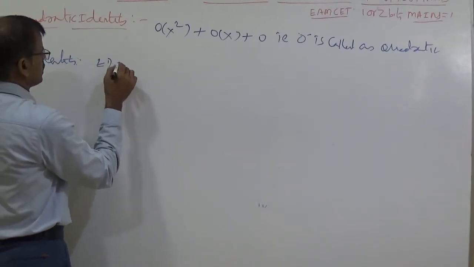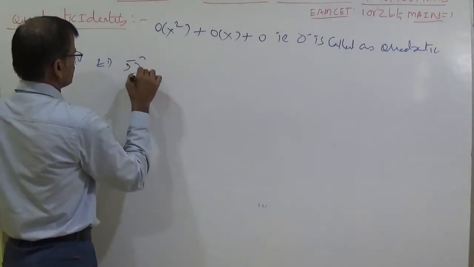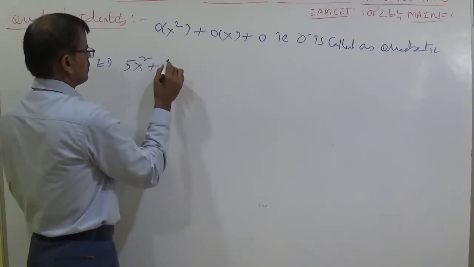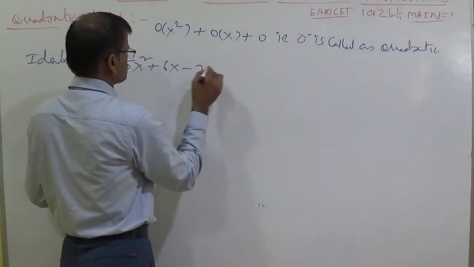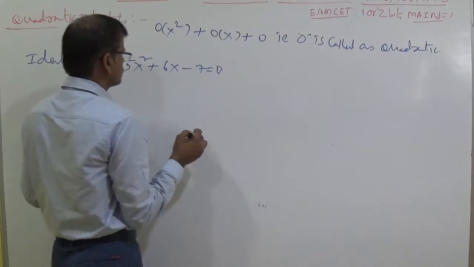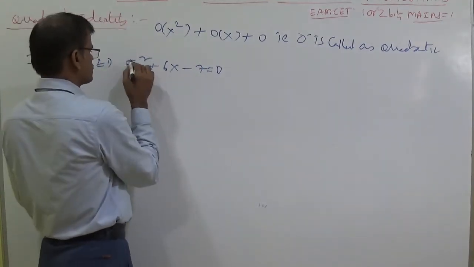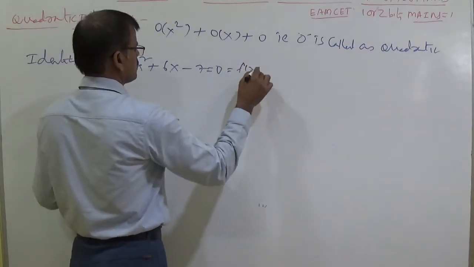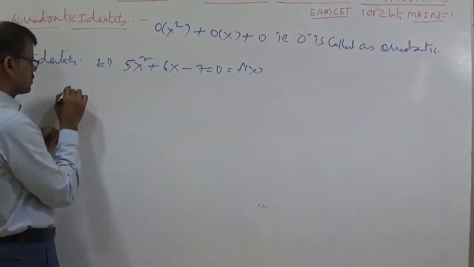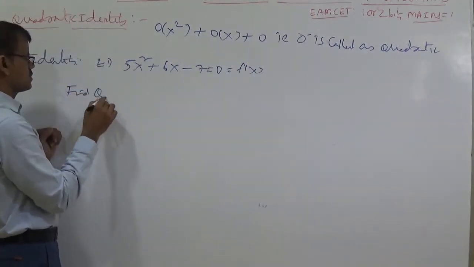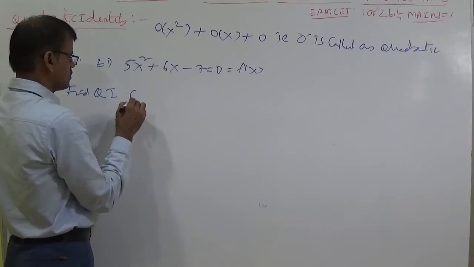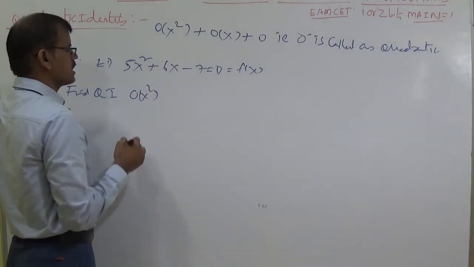Example, you take like this: 5x square plus 6x minus 7 equal to 0. This is f of x. Find QI. What is QI? Quadratic identity. So you should get the same answer.